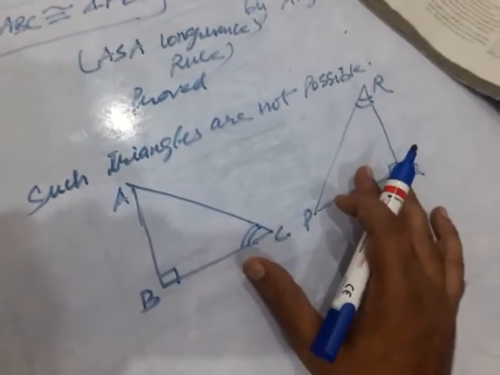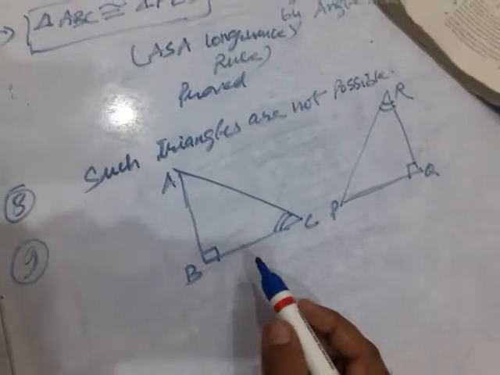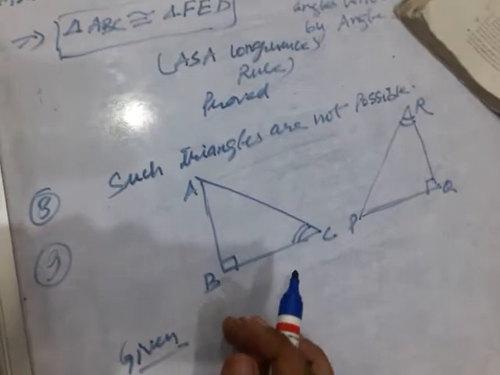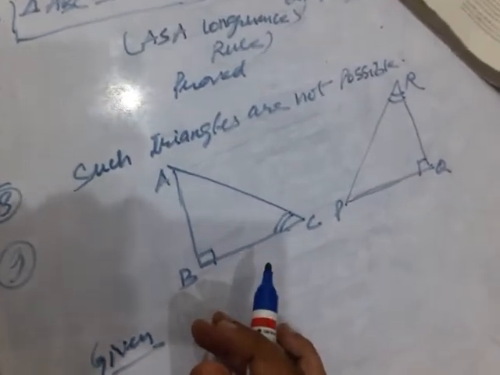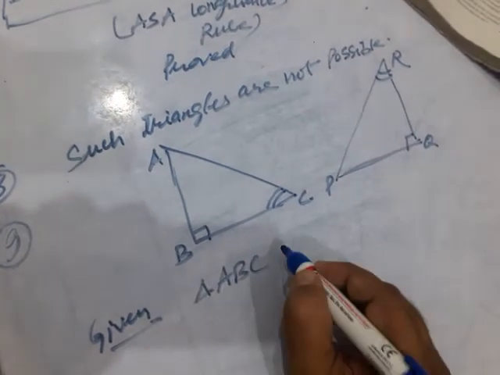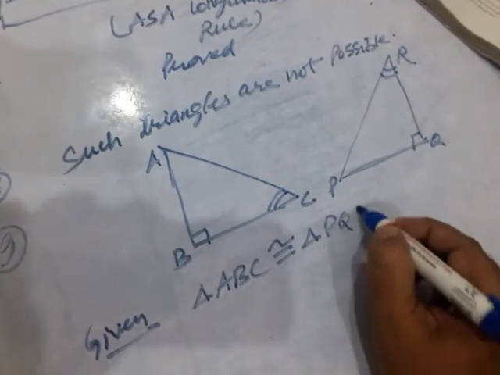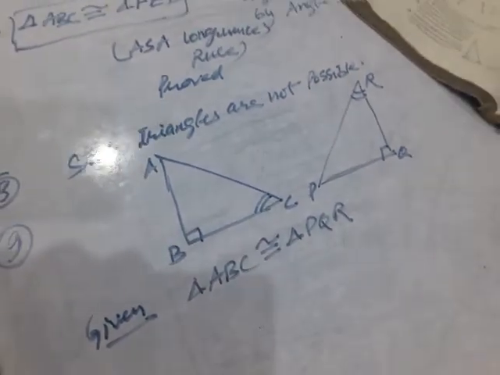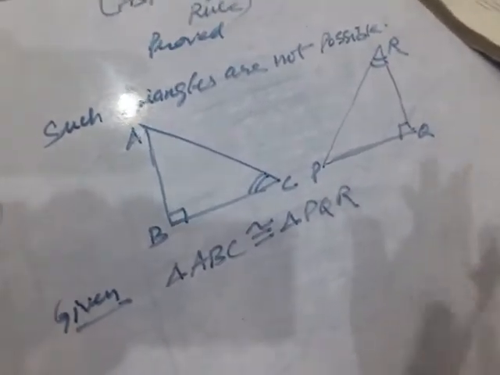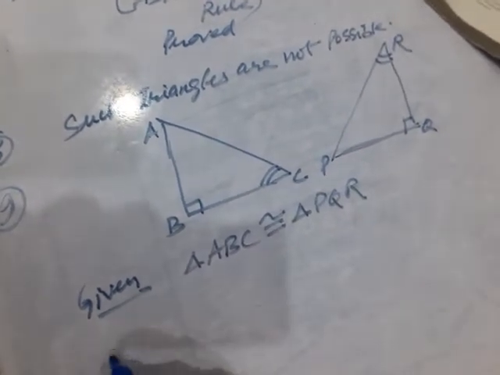Now equalities have been shown with similar markings. What if triangle ABC and PQR are to be congruent? Given that triangle ABC is congruent to triangle PQR, it is already given in the question. You have to find out the additional pair, and two things are also given. Now what is to prove? Let us see the proof.